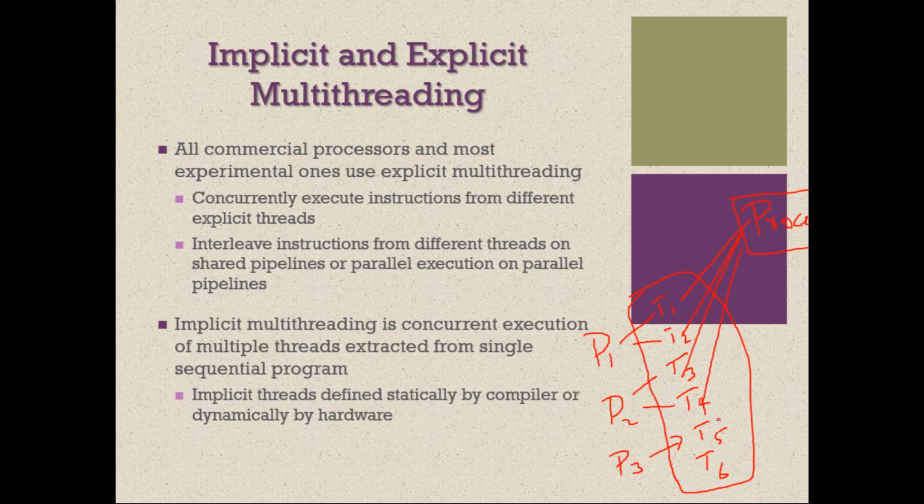That type of multi-threading is called explicit multi-threading, which means concurrently executing instructions from different explicit threads. Whereas in implicit, the processor context switches only between threads of the same process. That is implicit multi-threading, which we are not concentrating on.